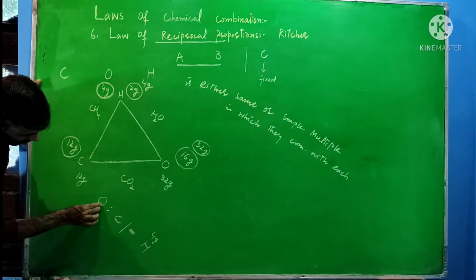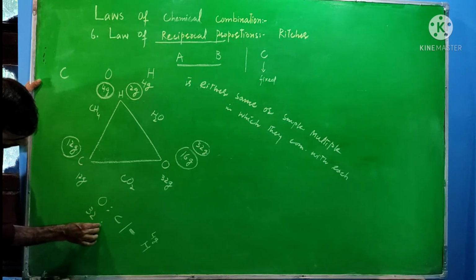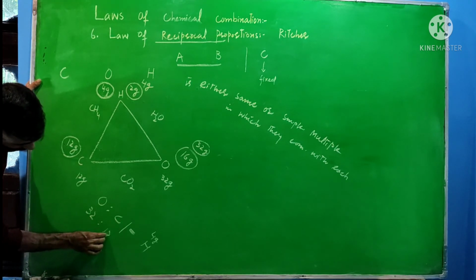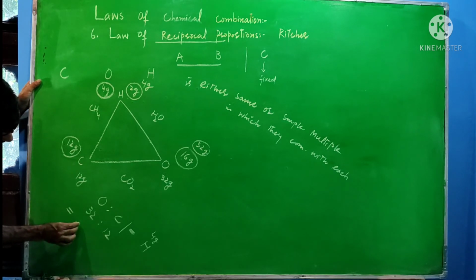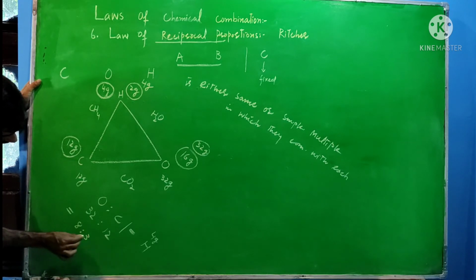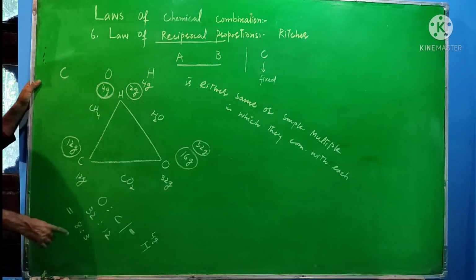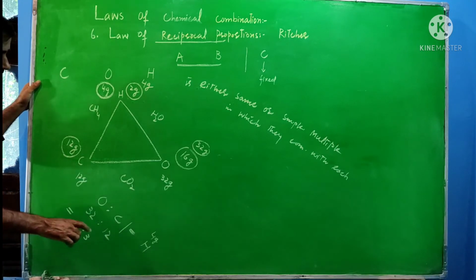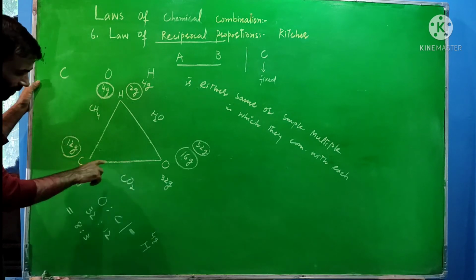The mass of this one reacted, that is equal to 32. After that, this one, its mass is equal to 12. This ratio is equal to now, 4 8s are 32, after that 4 3s are 12, or in this way it may be equal to 3 is to 8. So this is the ratio. Now we will take the ratio of the masses in which they combined with each other.